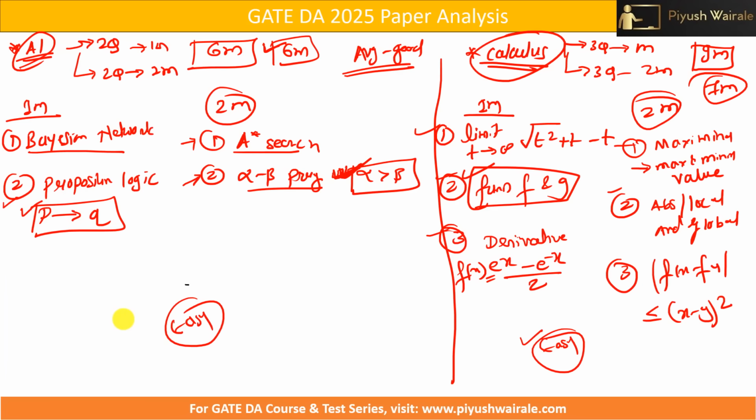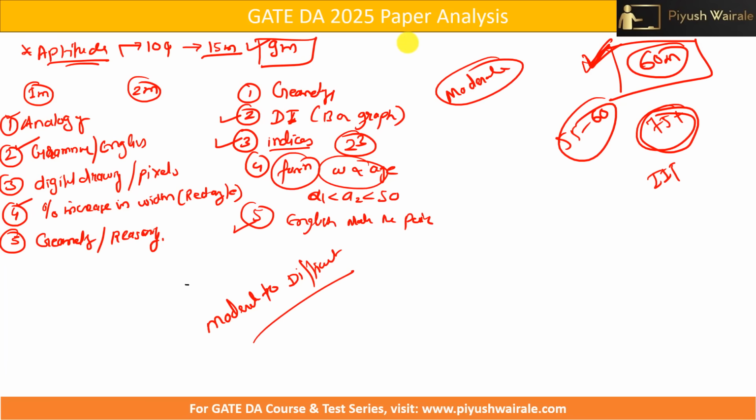So you can expect a good student to score 60 marks in this particular paper. So that's it from my side.